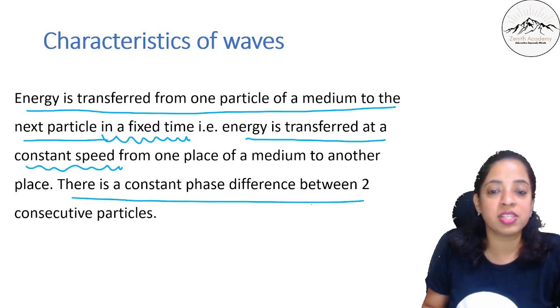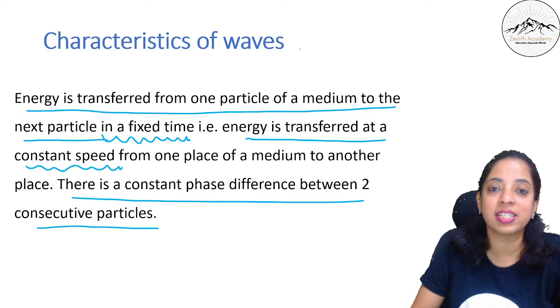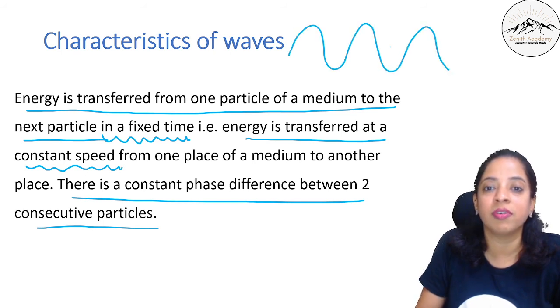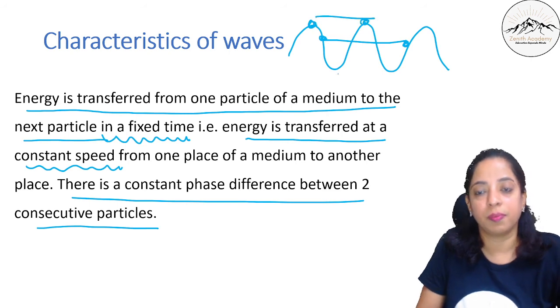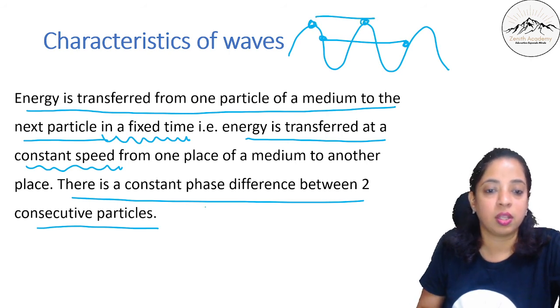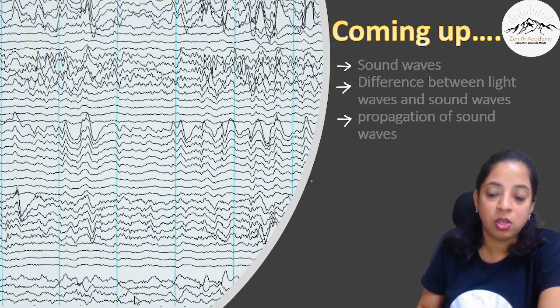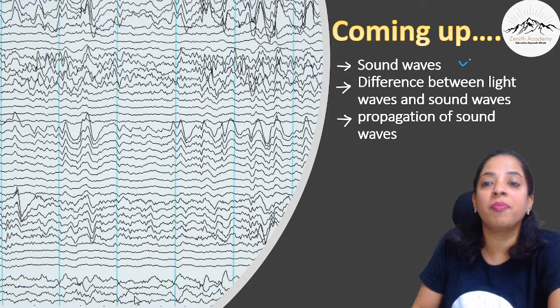And there is a constant phase difference between two consecutive particles. That is why if I say this is a wave, okay, so this is the phase of the first and this is the second, so this remains constant. And this remains constant, phase always.